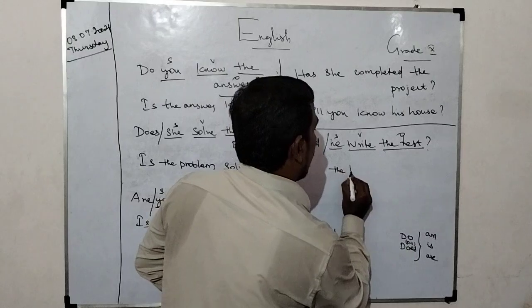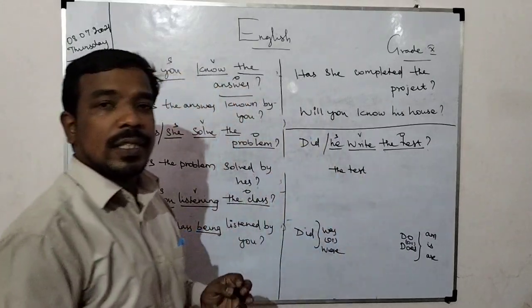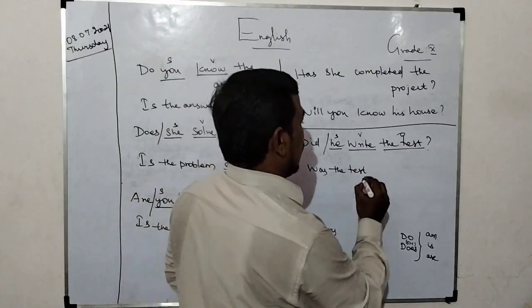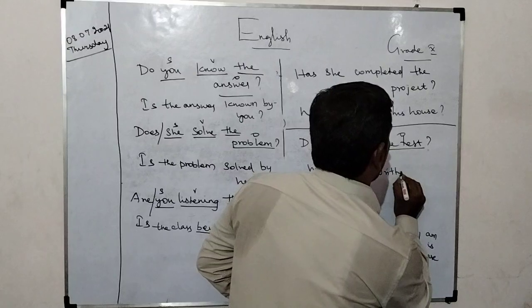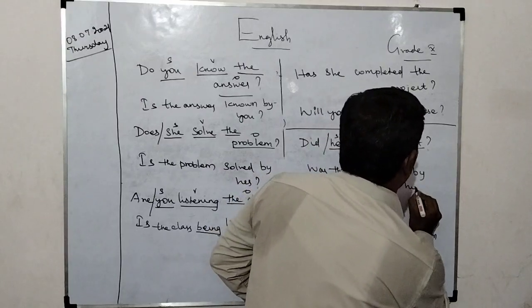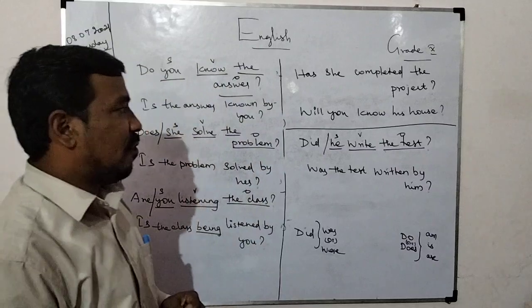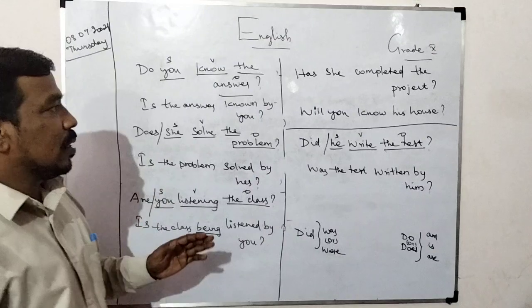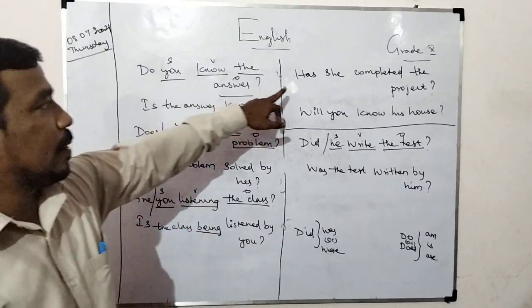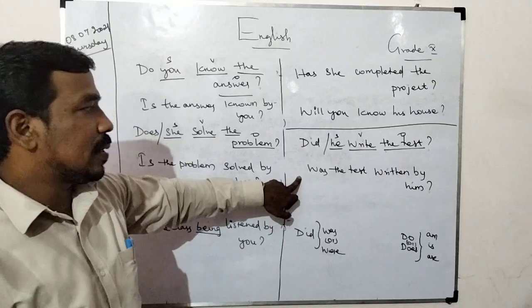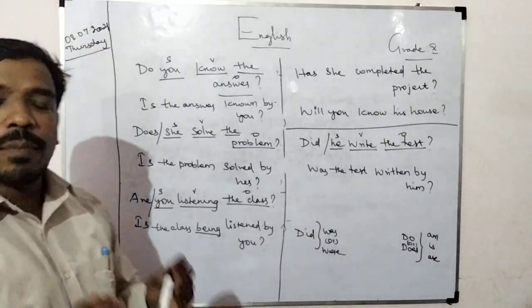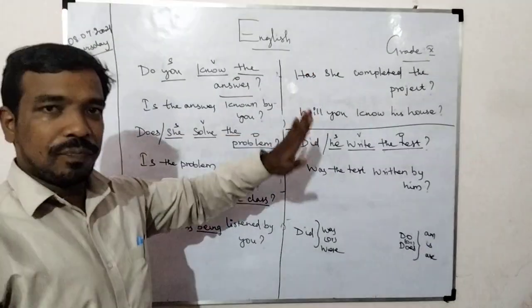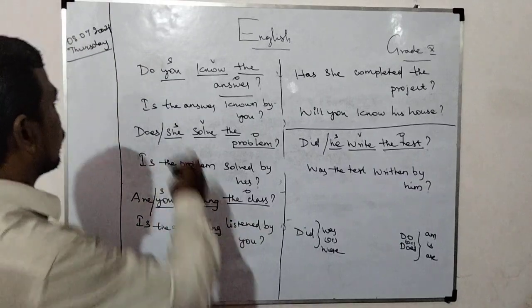The test. The test is third person singular. Singular means was. Was the test written by him? Have you understood, students? So perfect tense, future simple, and this is simple past. You will get some examples from your textbook. I will give some questions for you. First do this work.